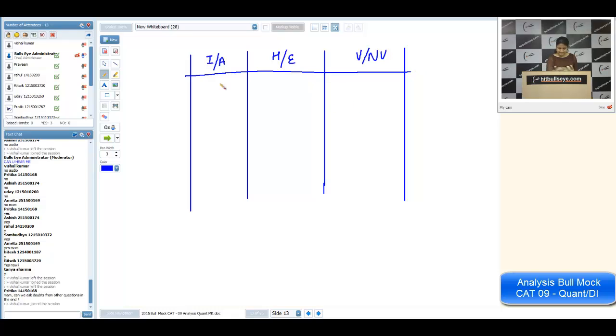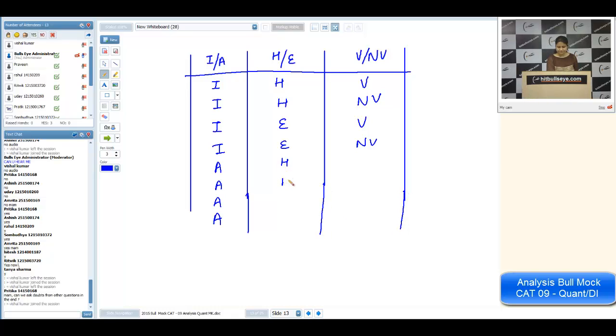First of all, it can be India, H and V. Then it can be I, H and NV. Then it can be India, English and veg, India, English and non-veg. Then we have the same things for Australia. Now for Australia, it can be the same categories.